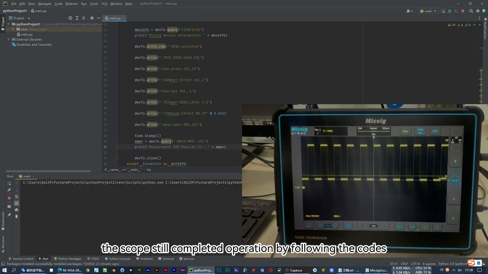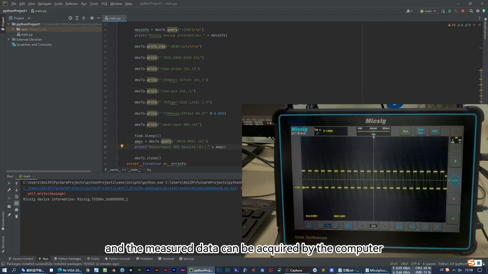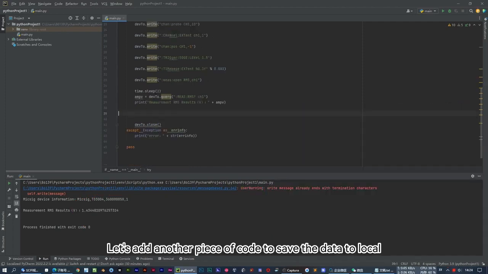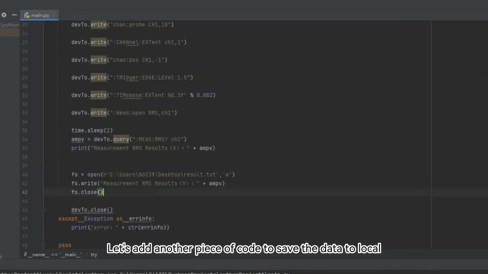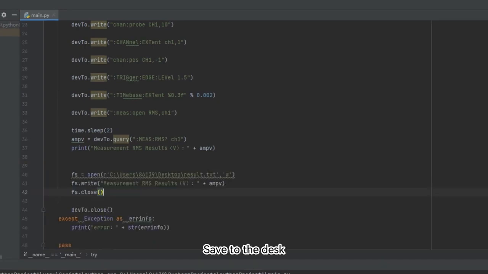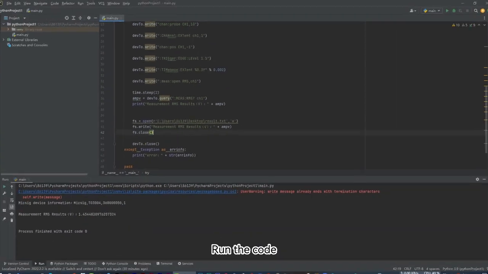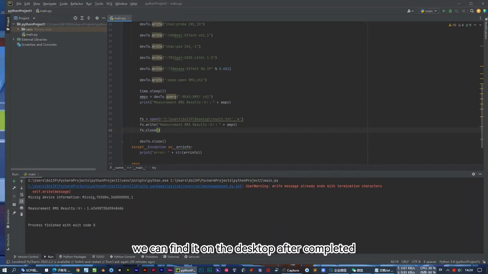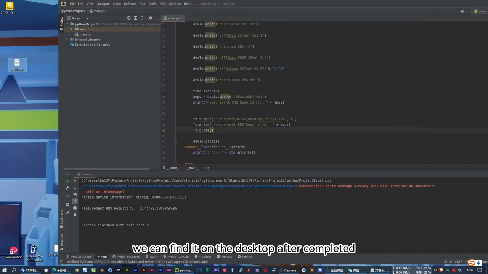The scope still completed operation by following the codes, and the measured data can be acquired by the computer. Help us observe the changes of oscilloscope and RMS readings. Let's add another piece of code to save the data to local. Save to the desktop. Run the code. We can find it on the desktop after completed.